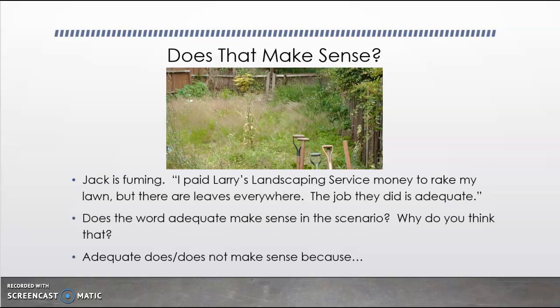Jack is fuming. "I paid Larry's landscaping service money to rake my lawn, but there are leaves everywhere. The job they did is adequate." Does the word adequate make sense in this example, and why do you think that? If you have someone next to you, you can turn and talk or think to yourself.